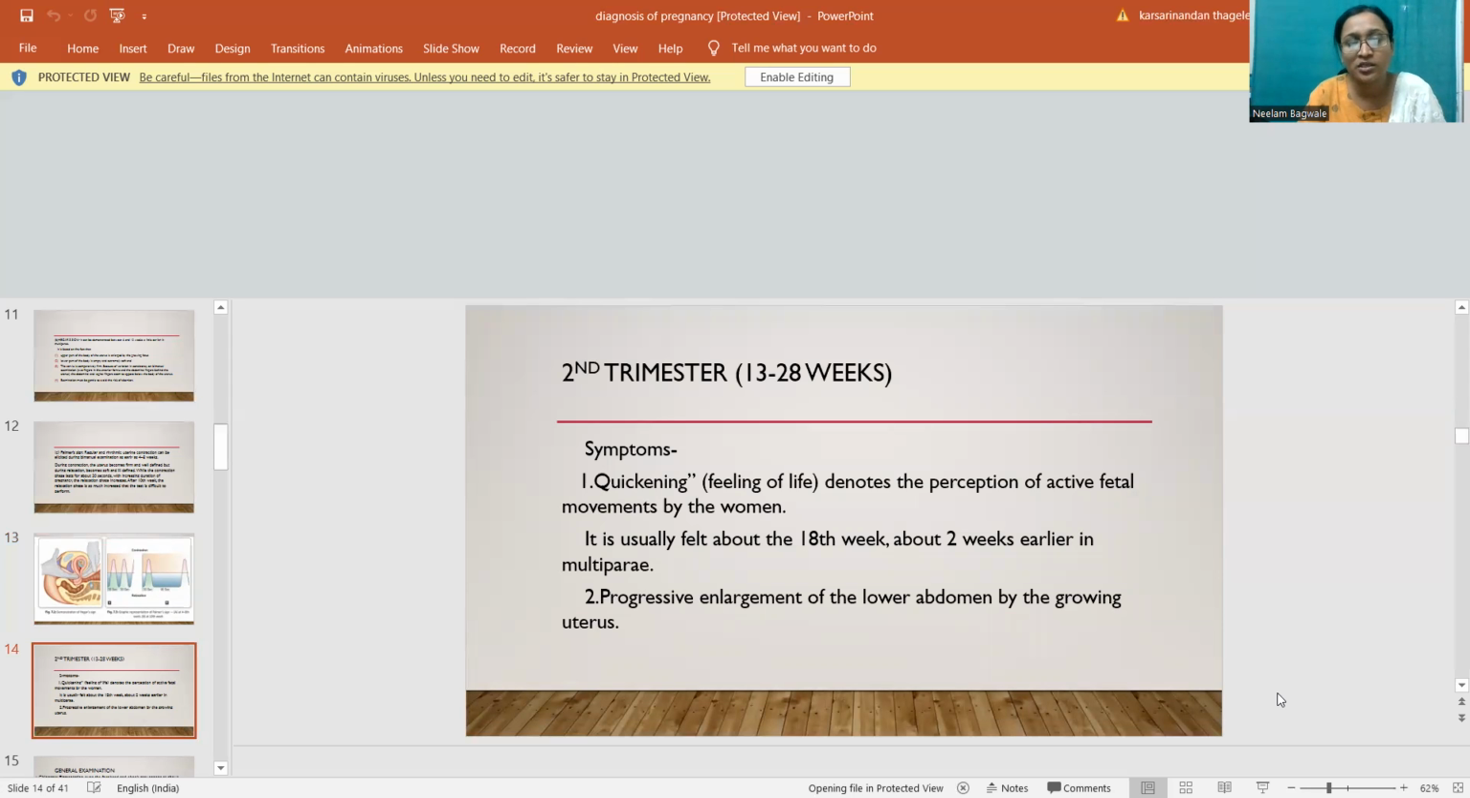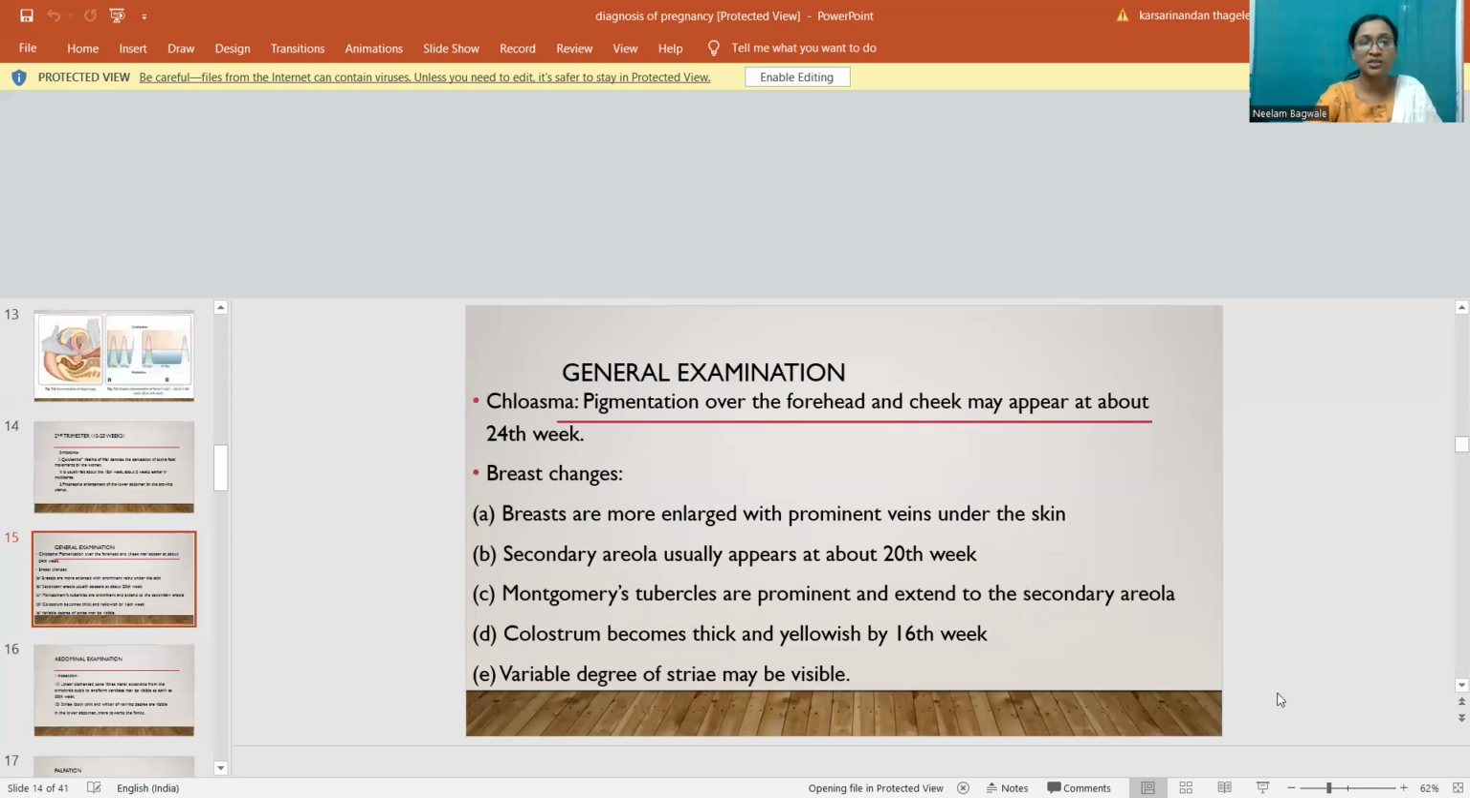In the second trimester, which ranges from 13 to 28 weeks of pregnancy, the symptom is quickening. Quickening is the feeling of life that denotes the perception of active fetal movements by the woman. It is usually felt by the woman at about 18 weeks and about 2 weeks earlier in multipara, that is 16 weeks in multipara. There is progressive enlargement of the lower abdomen by the growing fetus in the second trimester.